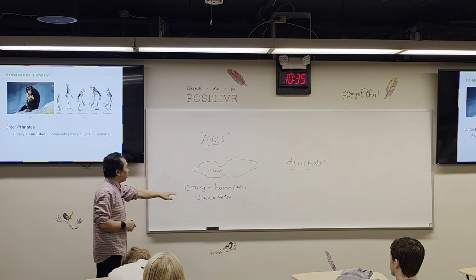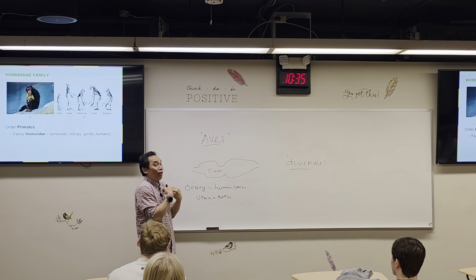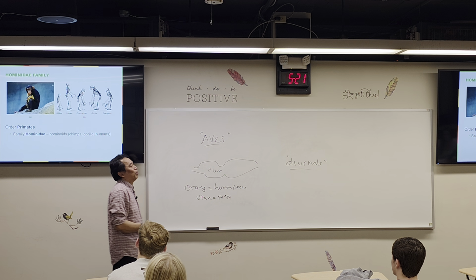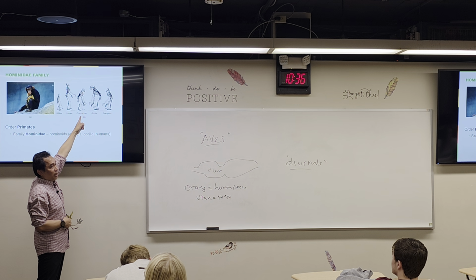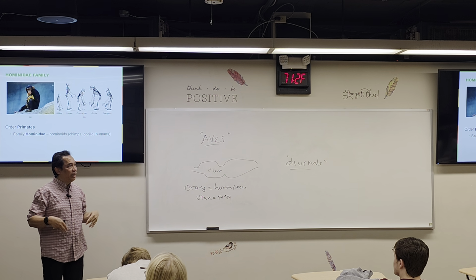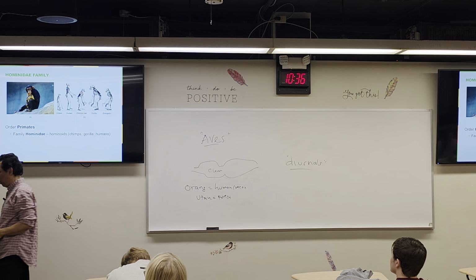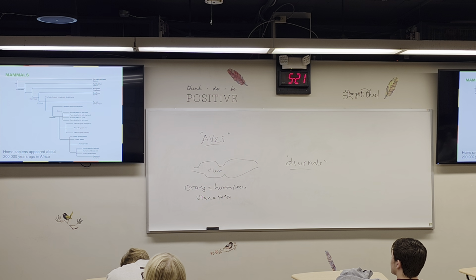Even though the name is orangutan, if you are Indonesian, you think that this is the closest one to us, because we are orang, we are human, right? Orang means human. But actually, the closest animal to us is the chimpanzee, based on the structure and also based on the DNA components. Yeah.